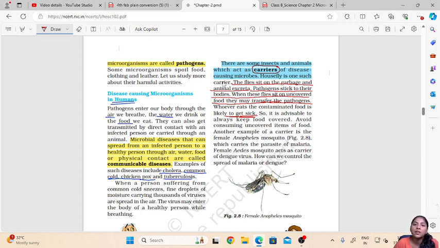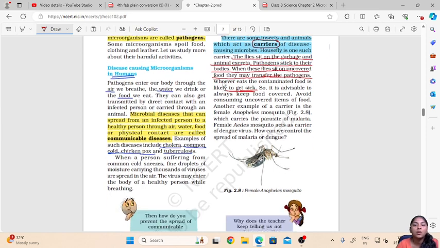So it is always advisable to keep the food covered. This is the reason why we are always told to keep the food covered with a lid, or advised not to eat food which is uncovered or unhygienic.